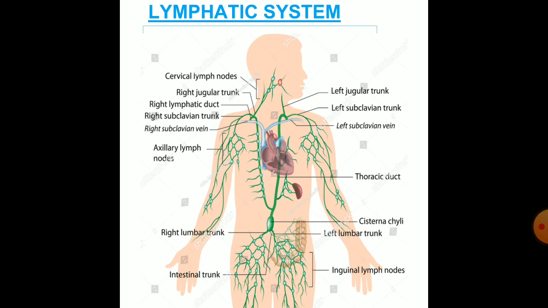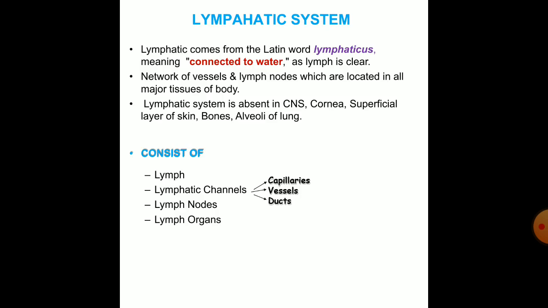Here we discuss the anatomy of the lymphatic system. Lymphatic comes from a Latin word, lymphaticus, which means connected to water, as lymph is very clear. It is a network of vessels and lymph nodes which are located in all major tissues of the body. The lymphatic system is absent in the CNS, cornea, superficial layer of skin, bones and alveoli of the lung.